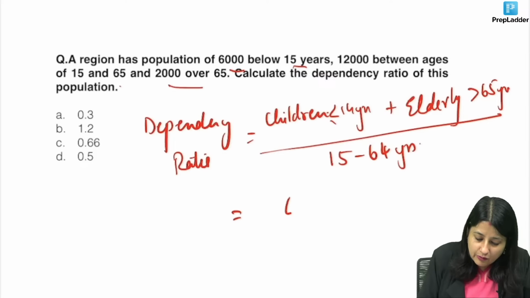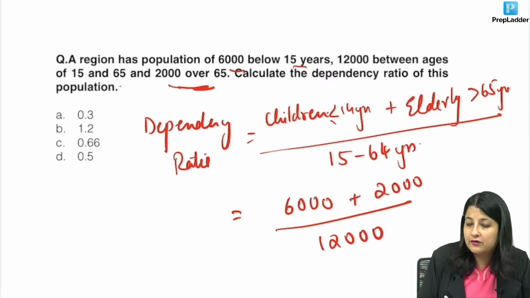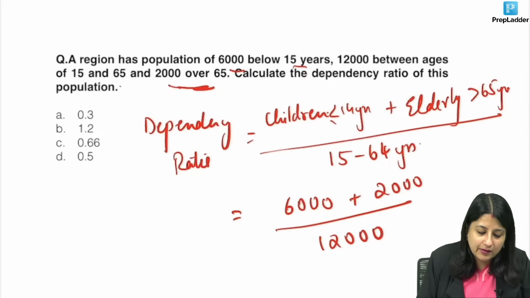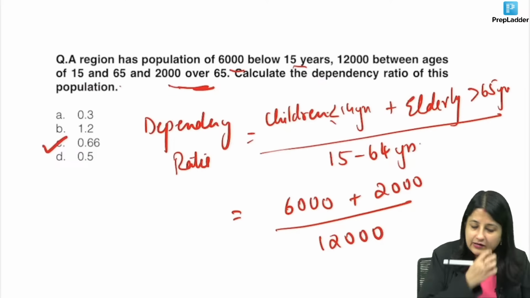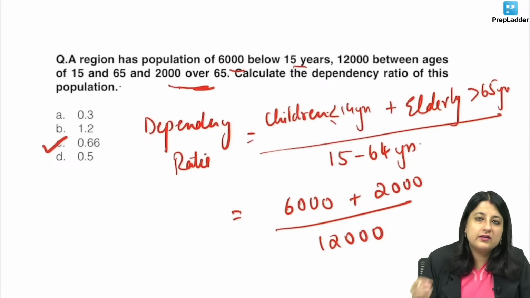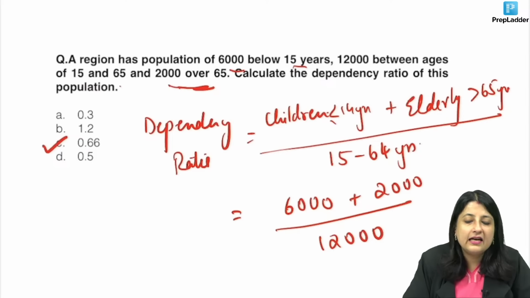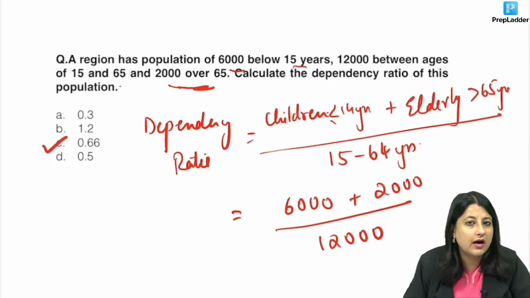So children below 15 years is 6,000. Elderly over 65 years is 2,000, and over here you will have 12,000. So that is 8 by 12. So very well you can solve it and your answer will come out to be 0.66. Just put in the numerator the children below 15 years and elderly above 65 years, they are dependent on the working class. Is it clear? Will you be able to do this dependency ratio calculation? They do ask you.